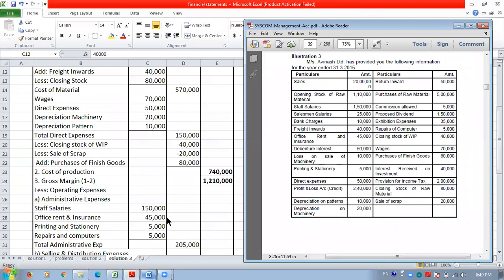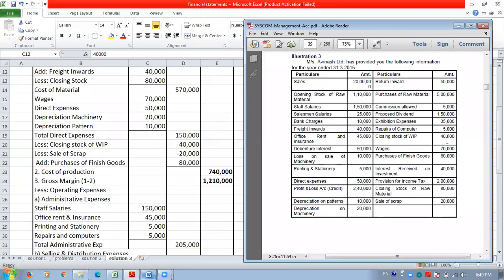Then the next one is the closing stock of WIP, closing stock of work in progress. Work in progress is incomplete production, the production which is still in progress. So it is related to the factory or manufacturing.